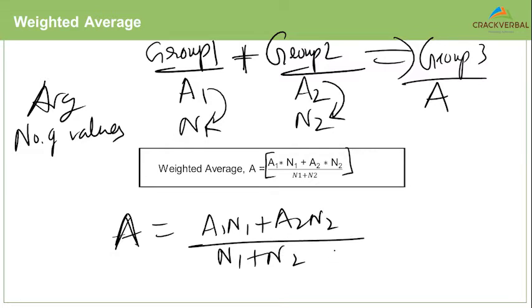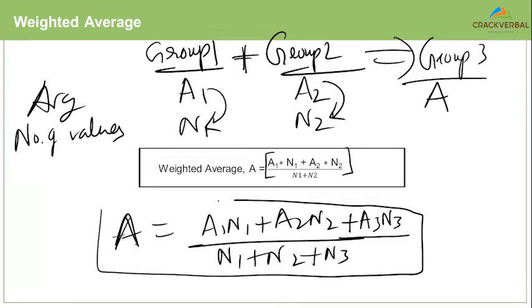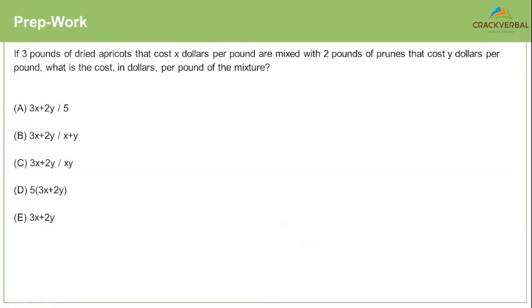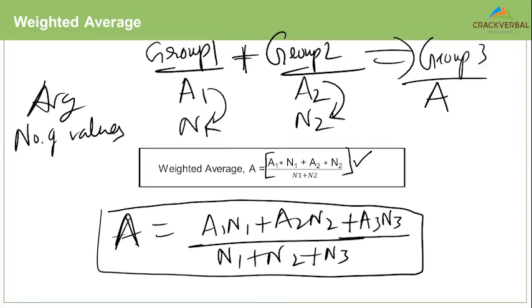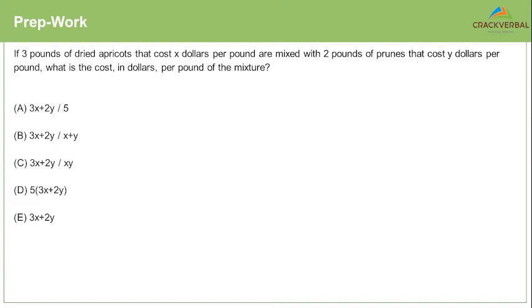This is obviously when you have two groups. What happens if there are three groups? Nothing drastically changes except that you'll probably have an A3 N3 and an N3 added. That is the beauty of the weighted average equation, especially when there are more than two components. But if there are two components, you can either use the equation or you can do something else. But before we get to that something else, I thought we'll just do an example problem just to apply our knowledge of weighted average.